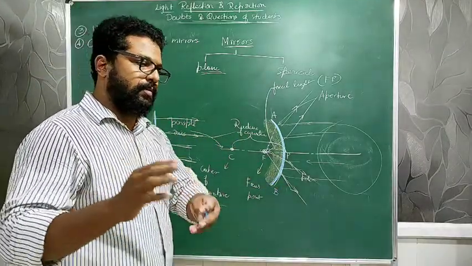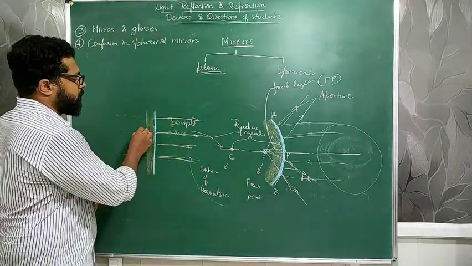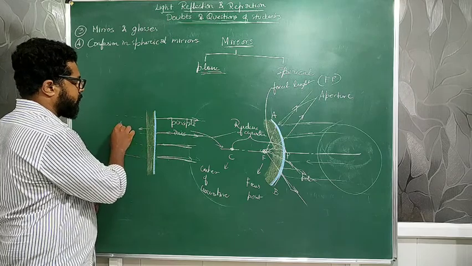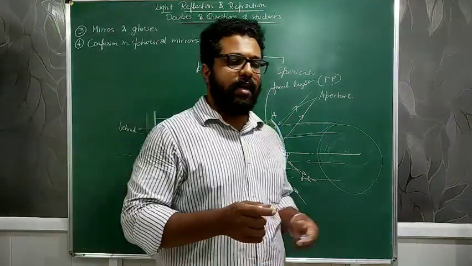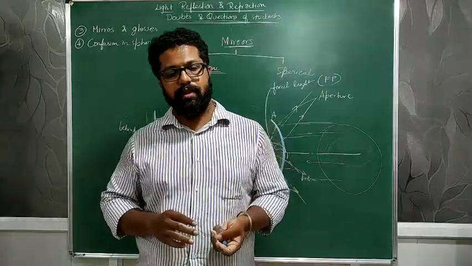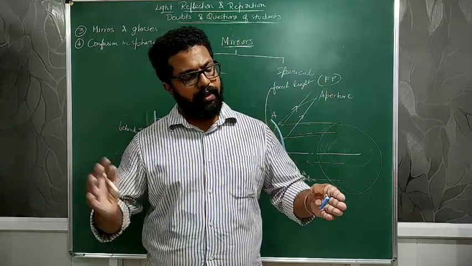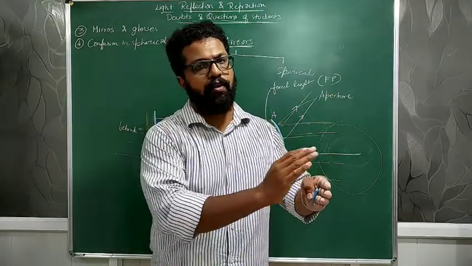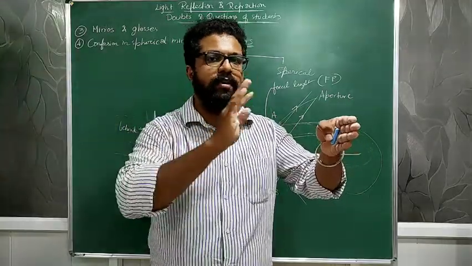Clear? And always remember, in mirrors, the image is formed always behind the mirror. Never confuse yourself by saying that the screen and the mirror are the same thing. A screen, like a projector screen, is something where the light rays are made to fall and intersect.